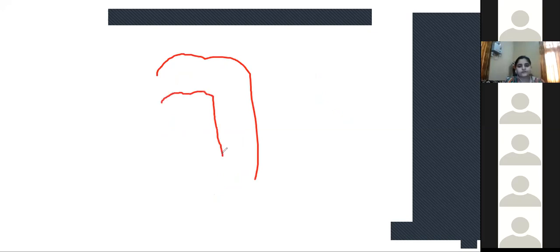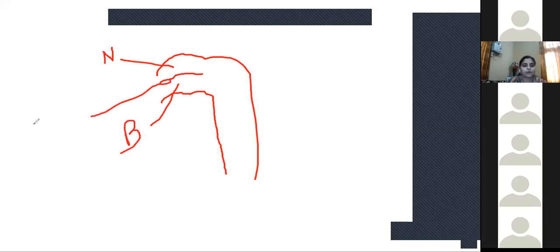So you have seen, just look into this partition. This is the nasal cavity. I'm writing N here. This is the nasal cavity. This one is the buccal cavity. This partition, the partition between these two, is called the bony palate. Okay, this is called the bony palate.